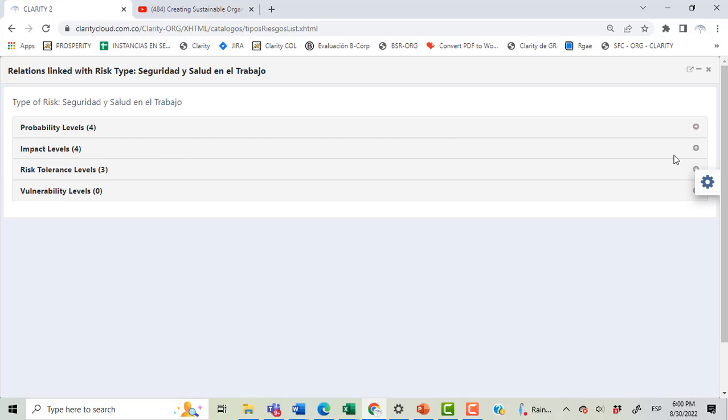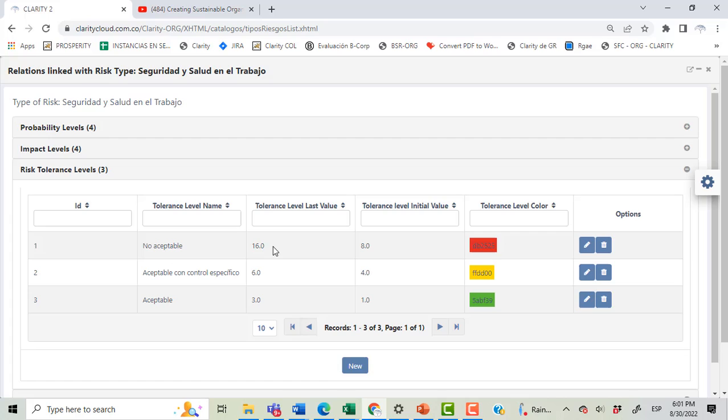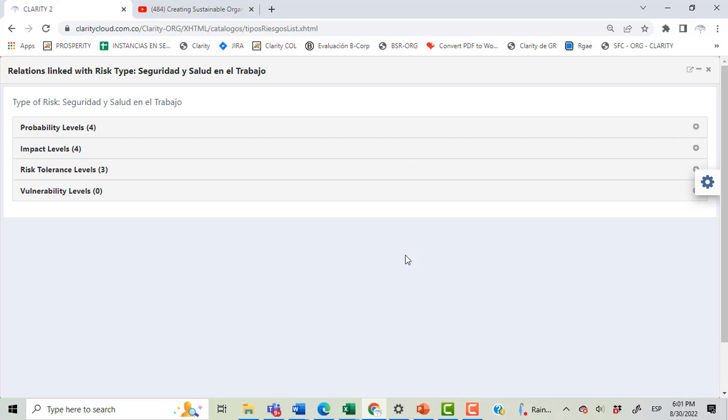Also, impact levels, and we decide the amount of levels that we want in our valuation matrix, which is formed by probability levels and impact levels. We also define the levels of tolerance that we want to establish for each different type of risk, and also we can indicate the level of vulnerability on each situation when we find that a risk is present in the execution of a process.